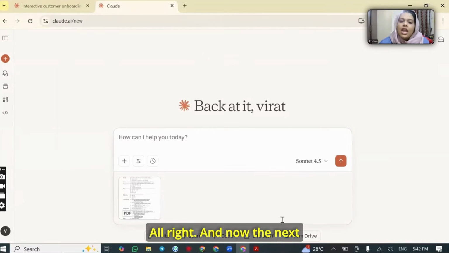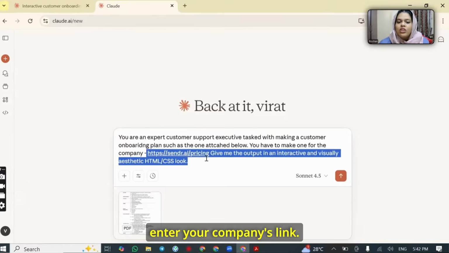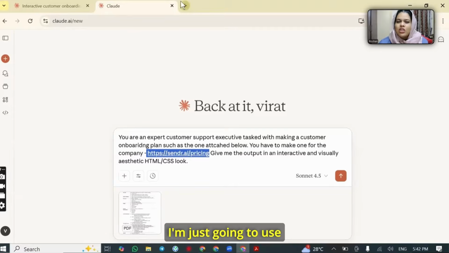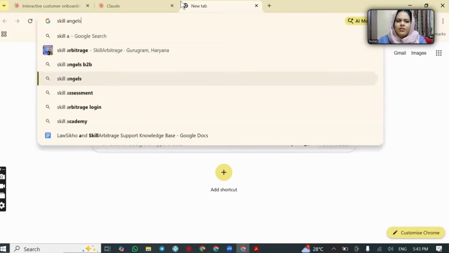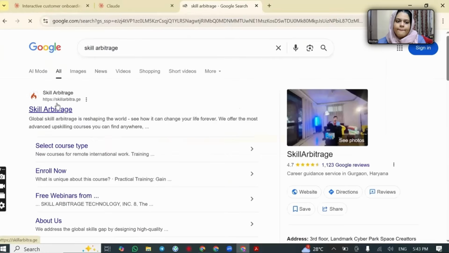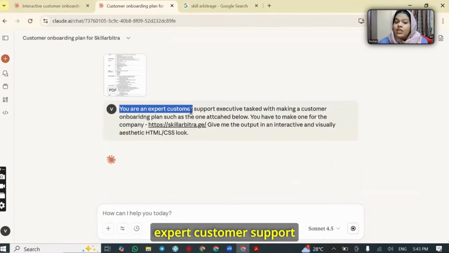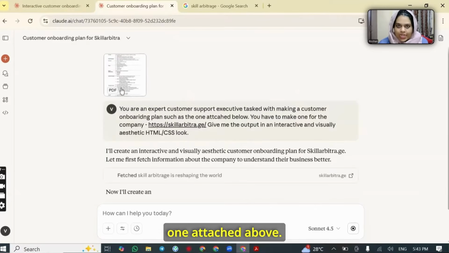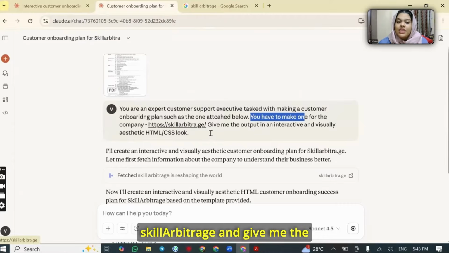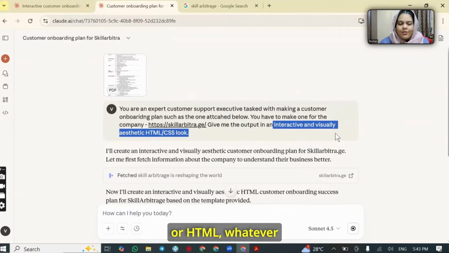All right. And now the next thing is I have to give a prompt. Okay. Or you just enter your company's link. I'm just going to use Skill Arbitrage's link. All right. So this is the prompt. You are an expert customer support executive tasked with making a customer onboarding plan, such as the one attached above. You have to make one for the company Skill Arbitrage and give me the output in an interactive and visually aesthetic PDF or HTML, whatever the file format is.